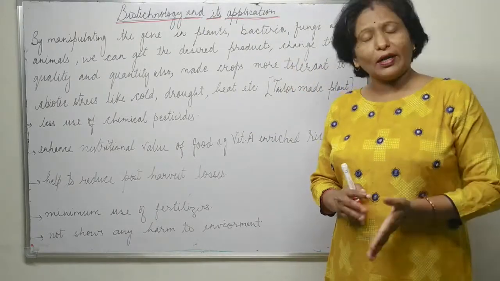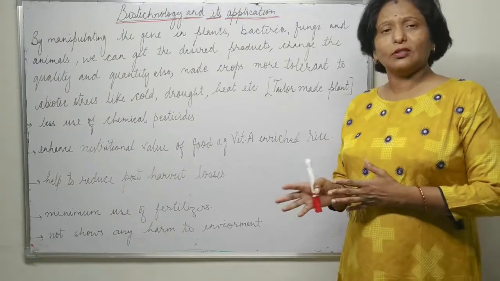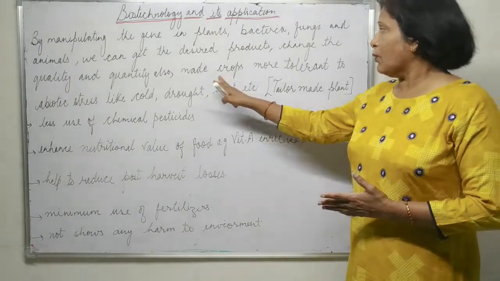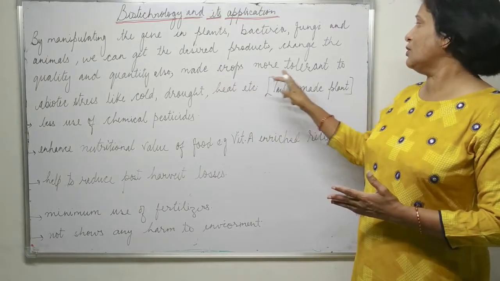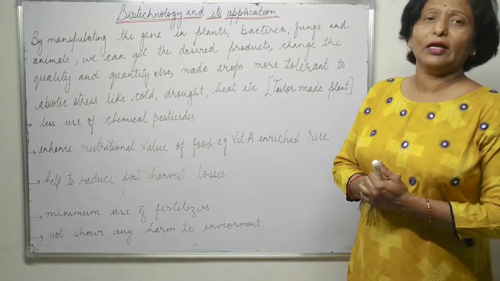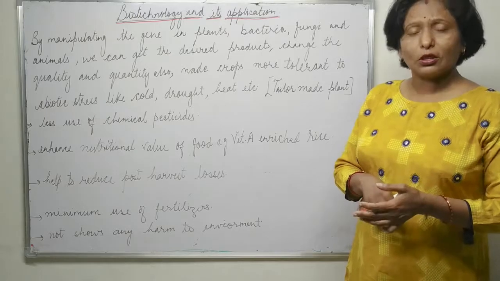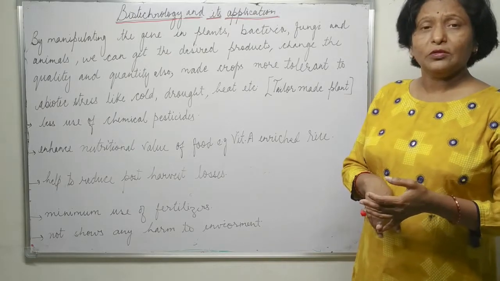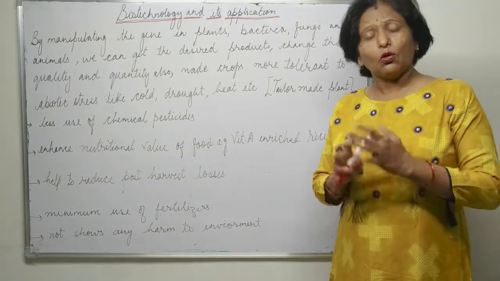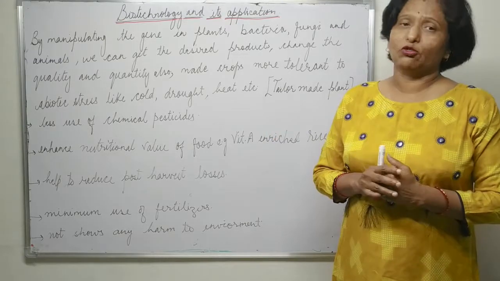quality and quantity of the product, and we make such crops which are more tolerant to abiotic stress like heat, drought, cold, and high temperature. All these are abiotic stress.